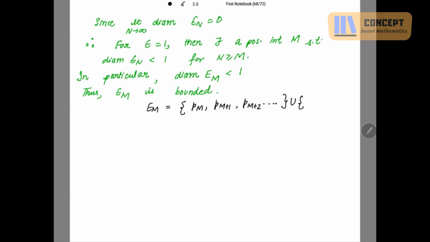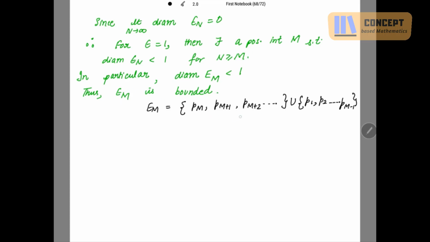The remaining points will be P1, P2, up to Pm, because this starts from Pm, so the remaining points will be up to Pm minus 1. Clear? Now this Em is bounded.